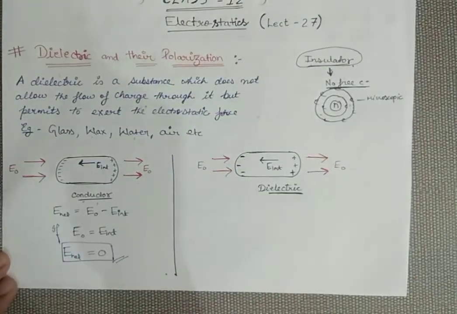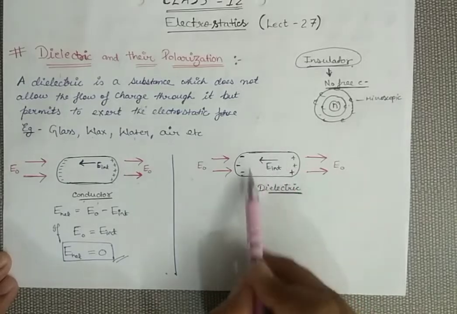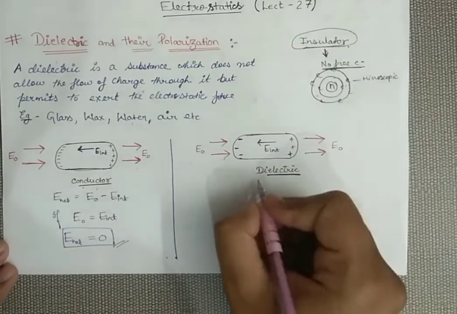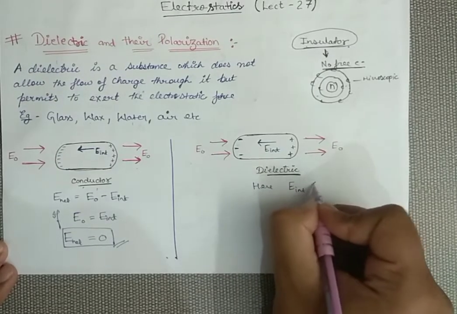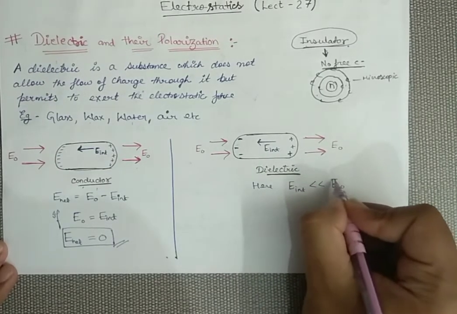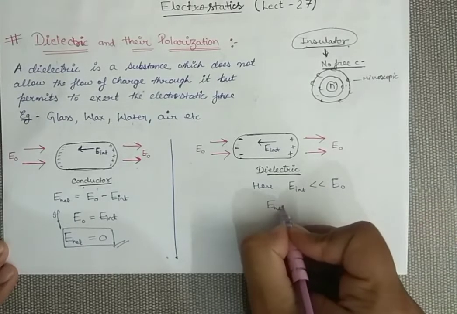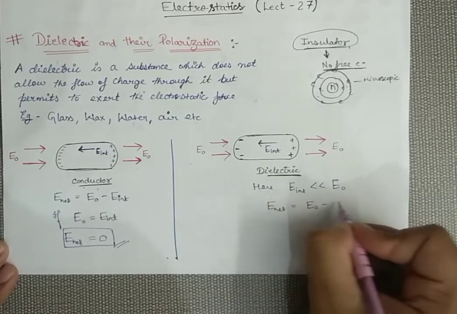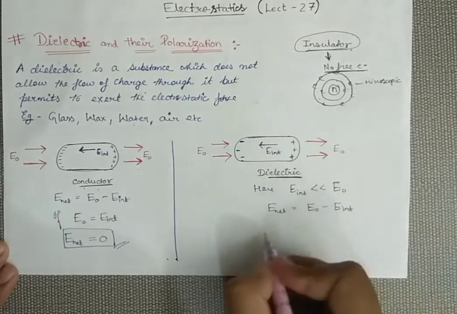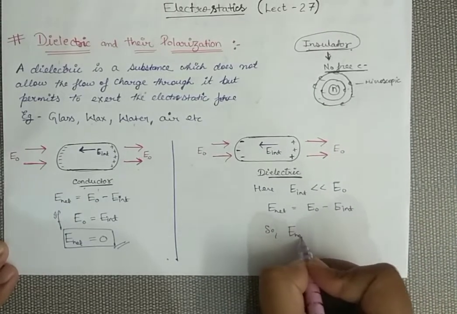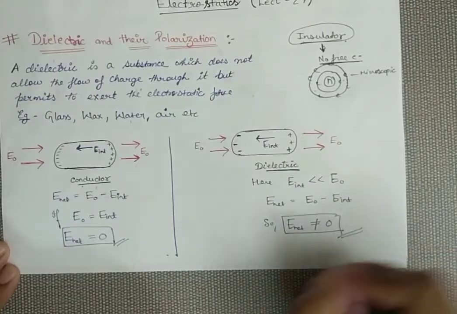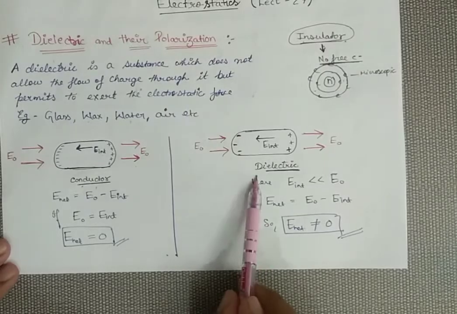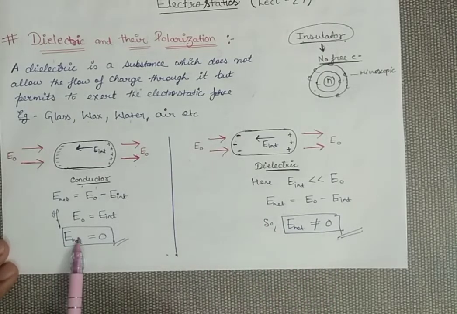But you can see it carefully. In this case, the internal field is very much weaker than the external field. So we can see it very carefully. Here, your internal field is very much less than your external field. So if I talk about E net, it will be something like this only. So you can say that your net field is not equal to 0. Just try to remember these two points which I meant to explain. In a dielectric, the net field is not 0, but in a conductor, the net electric field inside is 0.